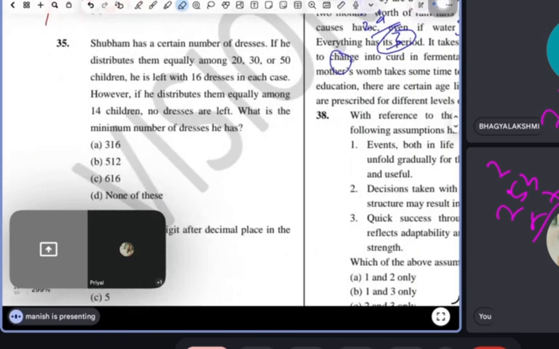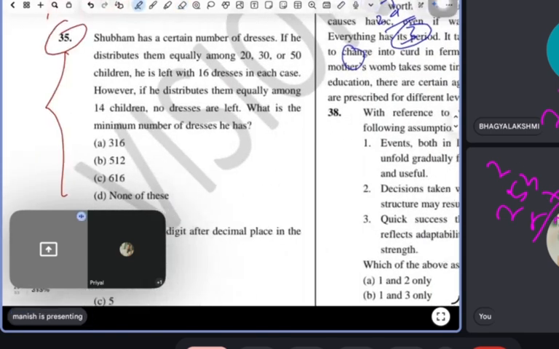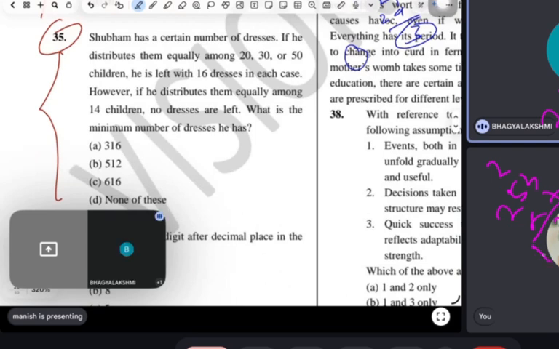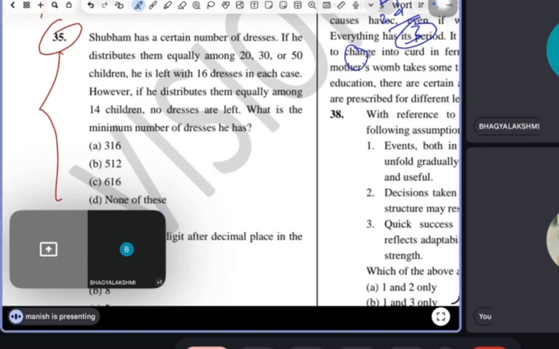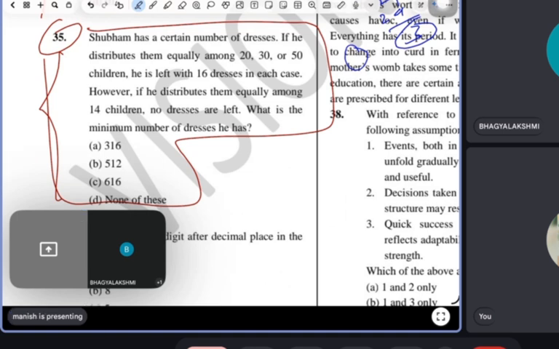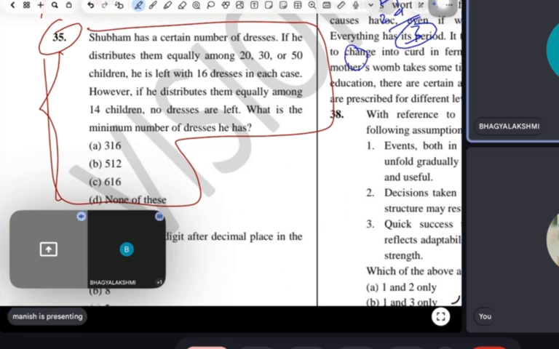Read this question, Bhagya. Shubham has a certain number of dresses. If he distributes them equally among 20, 30, 50 children, he is left with 16 dresses in each case. However, if he distributes them equally among 14 children, no dresses are left. What is the minimum number of dresses he has? Guys, you use your brain and tell the approach. What approach will you follow? First tell the demand.